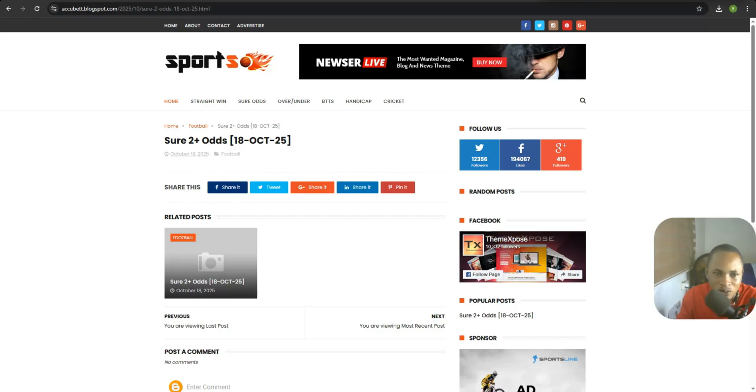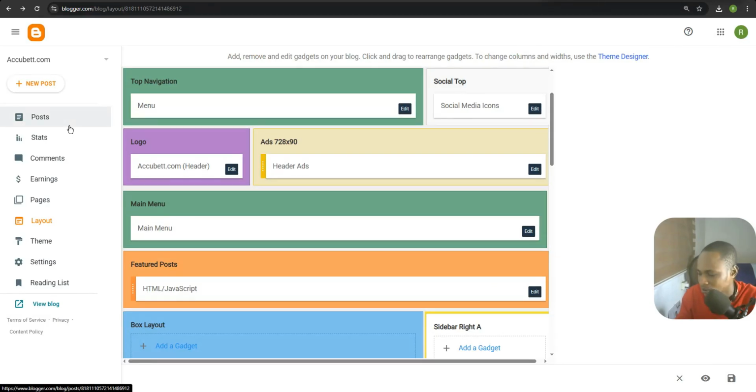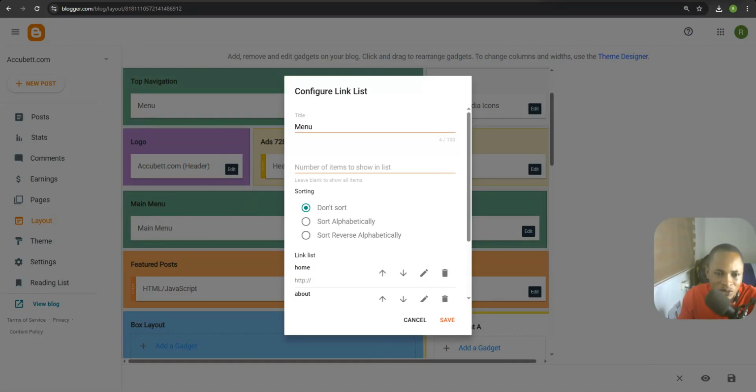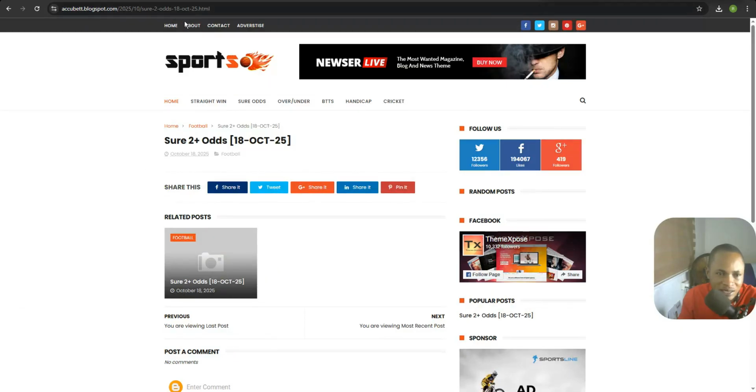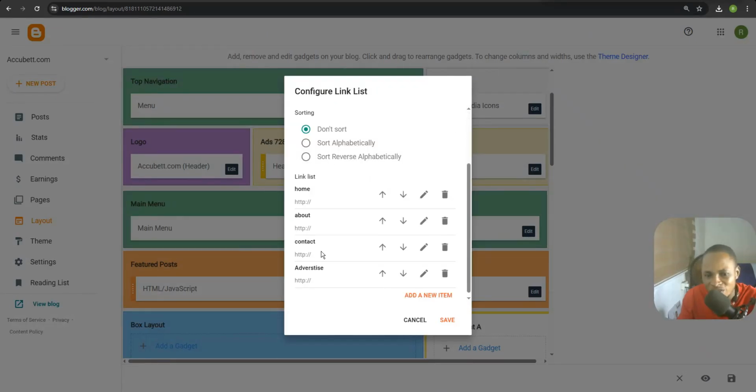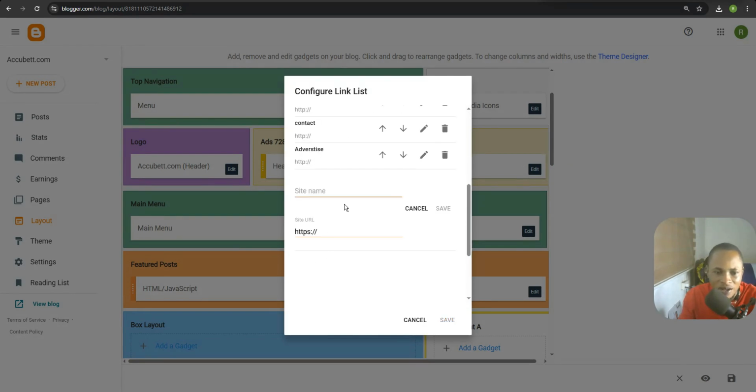So what you're going to do is come to this platform section, where it says layout section, go to this layout button and then click on this menu over here. So this menu talks about the things that you see right over here. This thing is what we are talking about, so what we're going to do right now is edit that. Every betting platform has to have an about section, a contact us section,